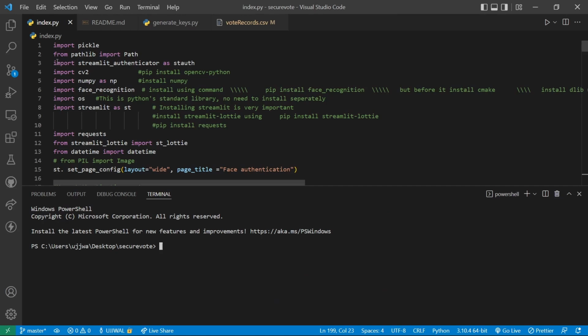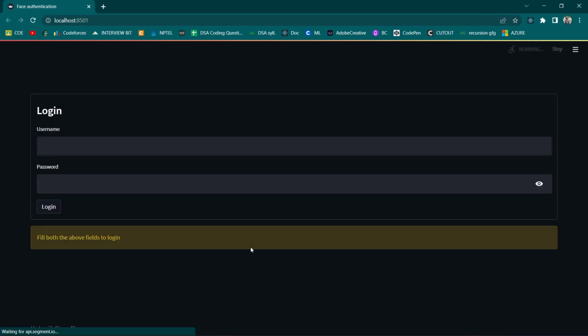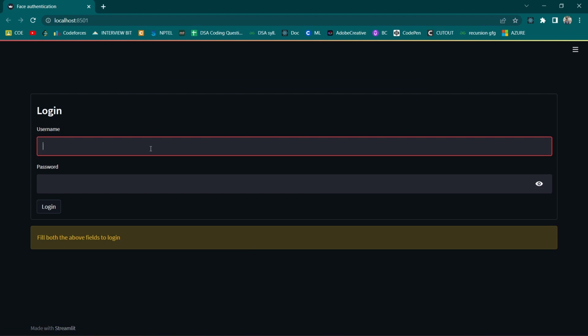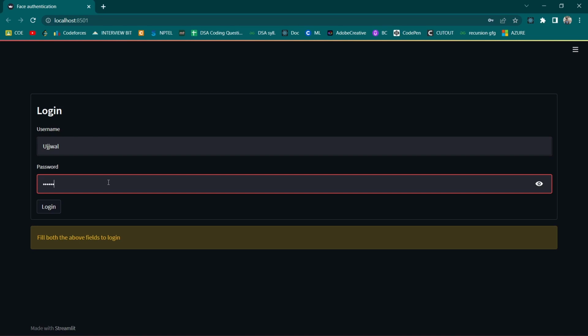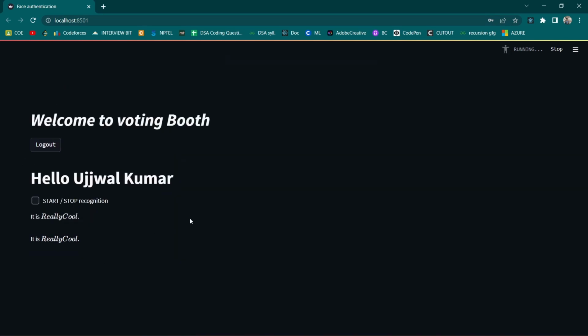This is our project, and index.py is the file from which we have to begin running our project. Now, as you can see, the browser screen. Here we enter our username. I have set the username to be Ujjwal and the password is ujjwal@123. Okay, so this is the page.